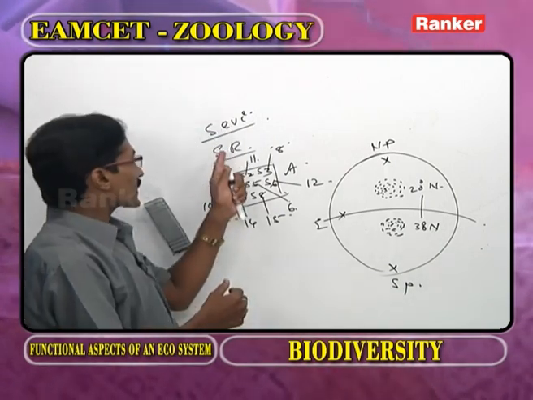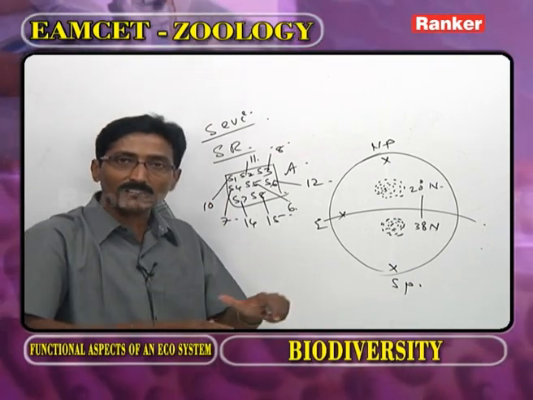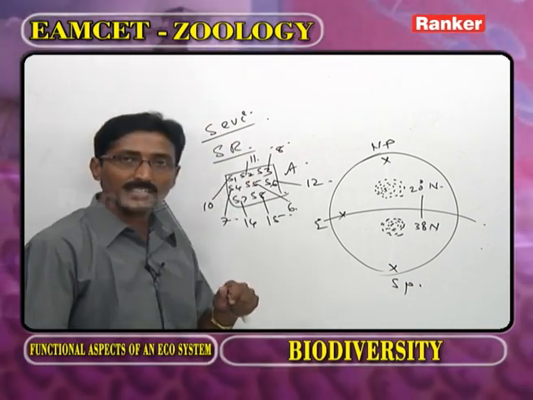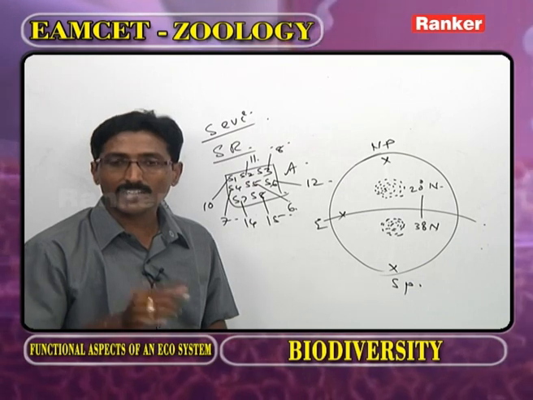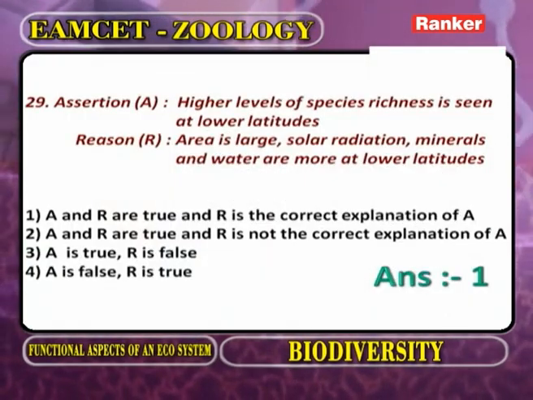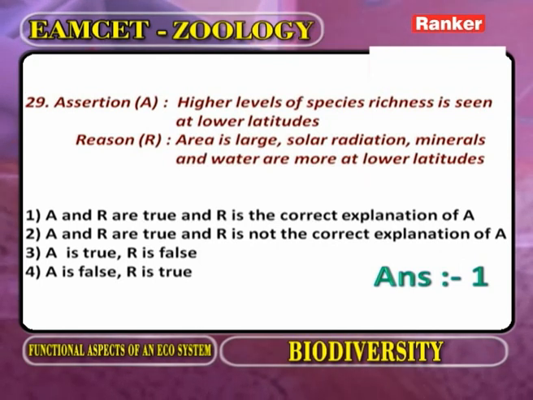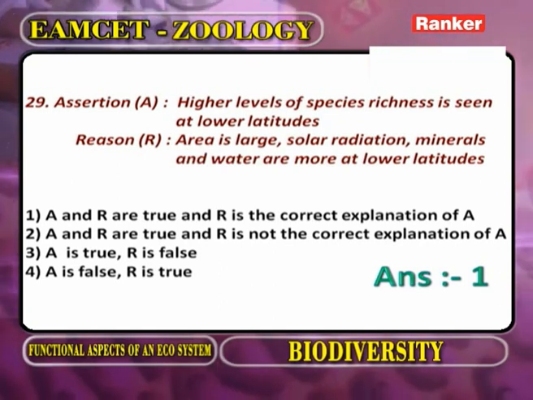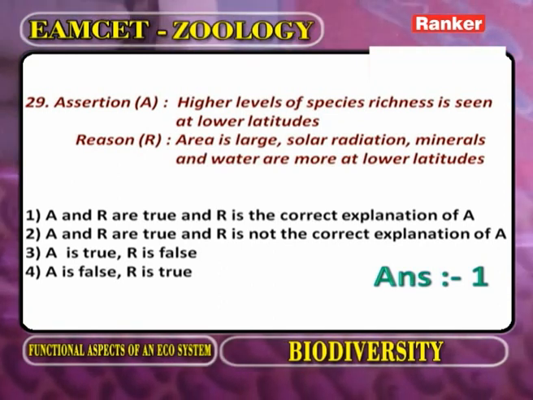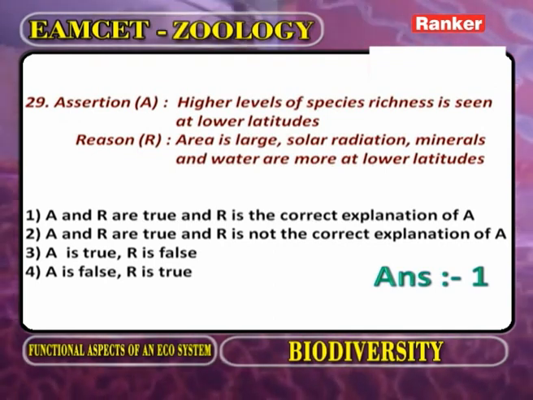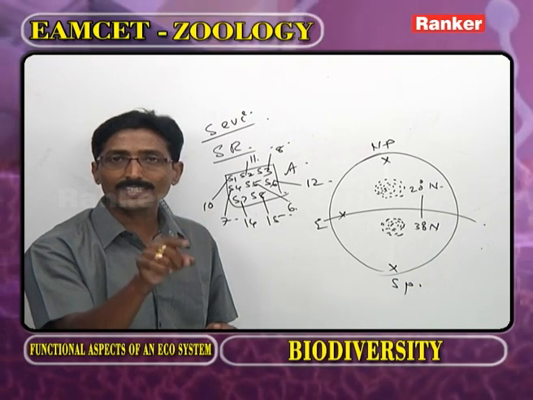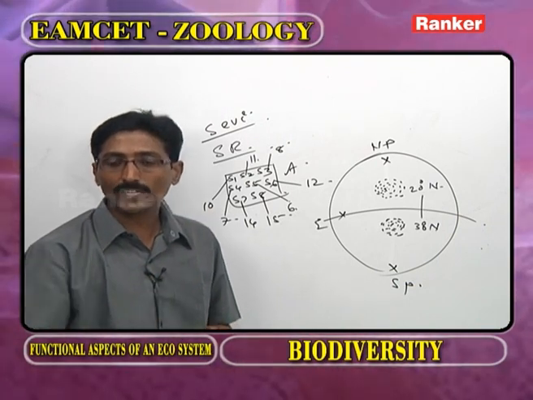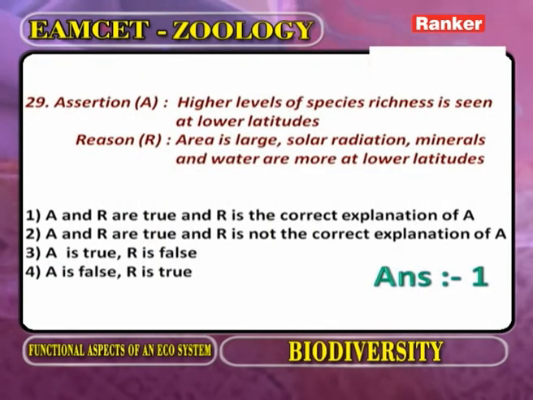What is meant by species richness? The presence of different species. What is meant by species evenness? The relative abundance of species. Now here the question. Assertion: higher levels of species richness is seen at lower latitudes. Now what is the reason? At lower latitudes the area is large, solar radiation is more, minerals more, water availability more. So automatically at lower latitudes species richness is more, that is from 20 degrees N to 30 degrees N. So both are correct. The reason explains the assertion. Now we go for the next question.